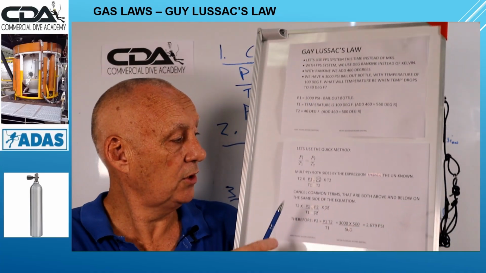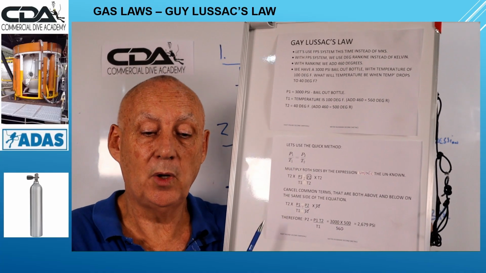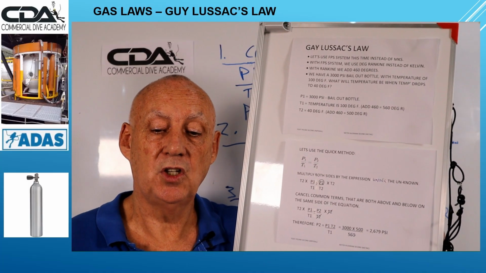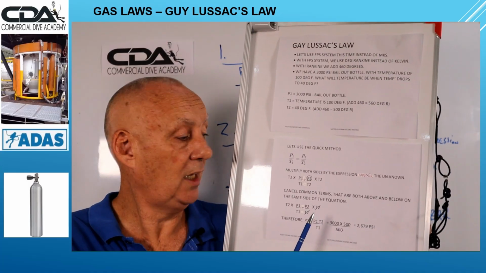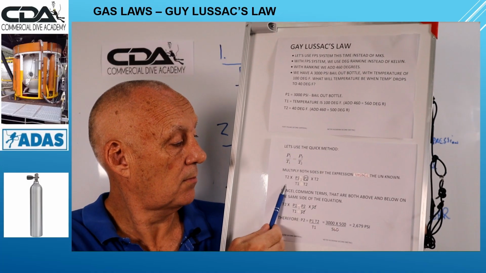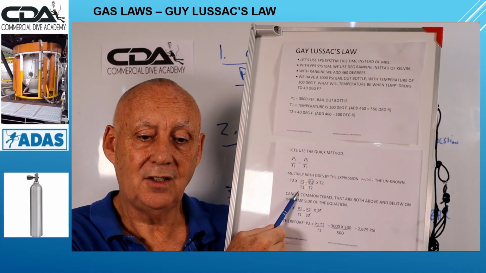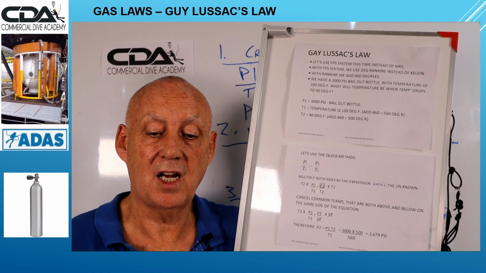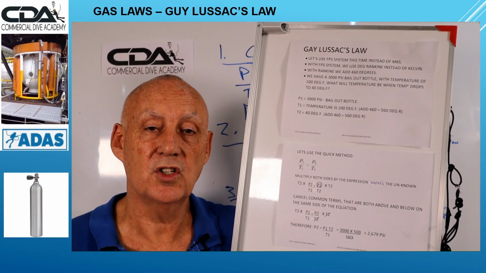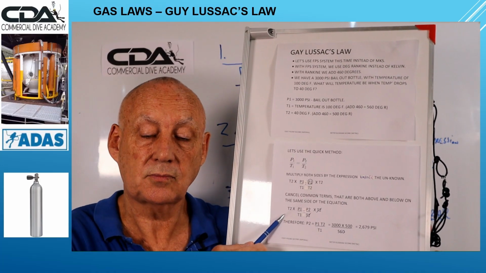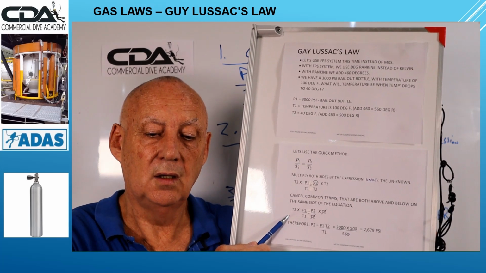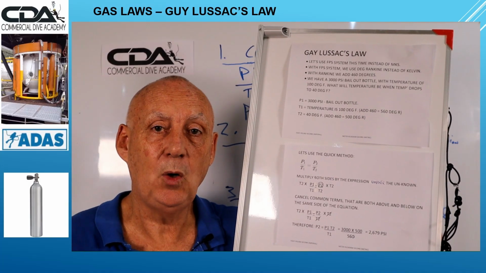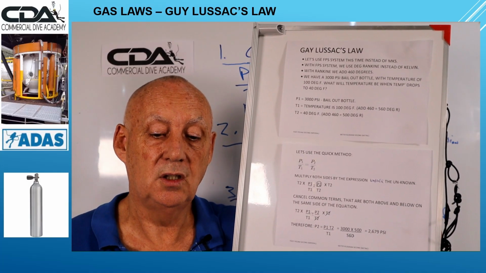Okay, so let's use the quick method here. P1 over T1 equals P2 over T2. If we multiply both sides by the expression under the unknown, that gives us this, have a look at that. Okay, now we need to cancel the common terms that are both above and below on the same side of the equation. Okay, therefore P2 equals P1 times T2 divided by T1.